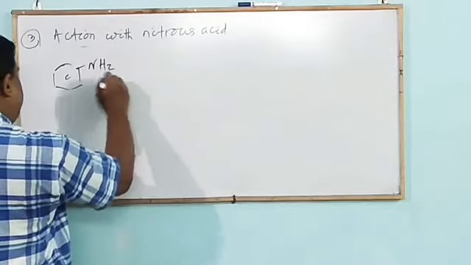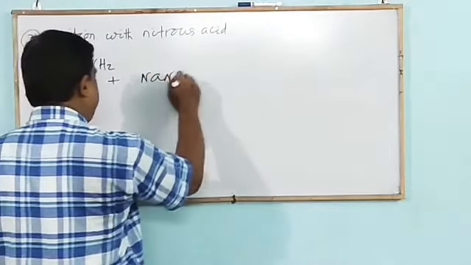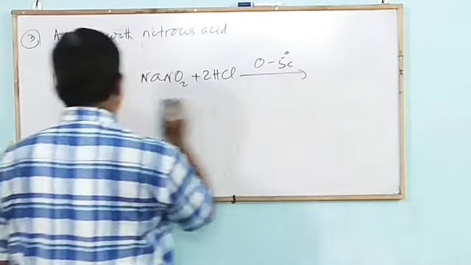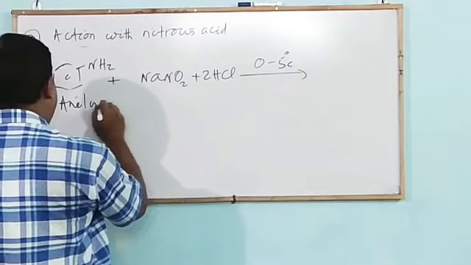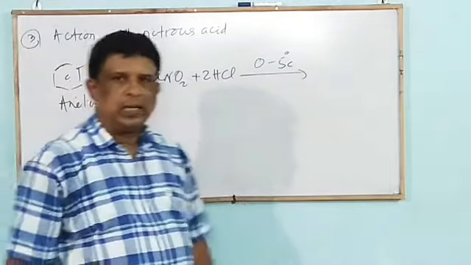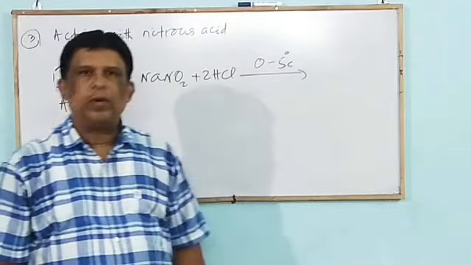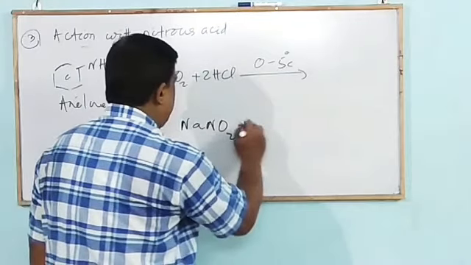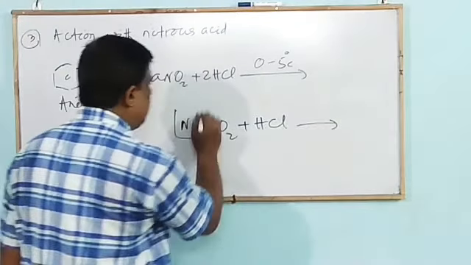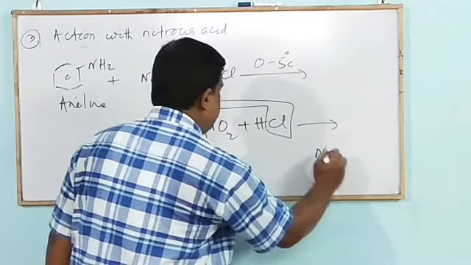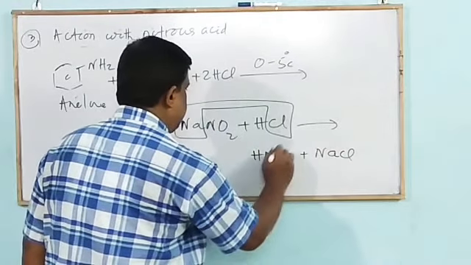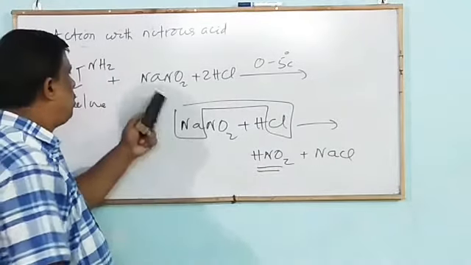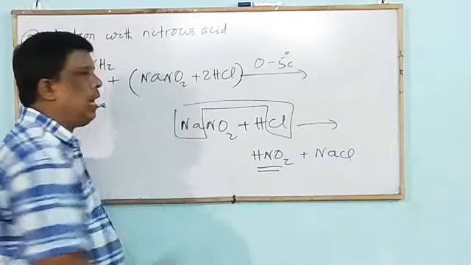When aniline reacts with nitrous acid at ice cold temperature. Mark that nitrous acid is unstable, so whenever necessary, we select sodium nitrite plus hydrochloric acid. The byproduct is NaCl, and the main product is HNO2, nitrous acid. So nitrous acid we may write as HNO2, or we write this mixture of sodium nitrite and hydrochloric acid.